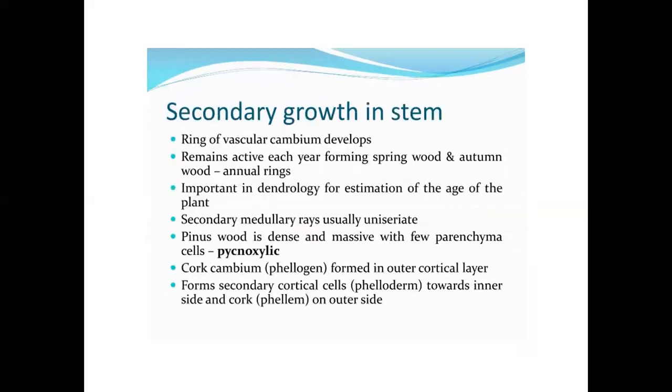Secondary growth in stem. A ring of vascular cambium develops and remains active each year, forming spring wood and autumn wood, that means annual rings. These are important in dendrochronology for estimation of the age of the plant. Secondary medullary rays are usually uniseriate. Pinus wood is dense and massive with few parenchyma cells, hence pycnoxylic. Cork cambium, the phellogen, forms in the outer cortical layer, forming secondary cortical cells, that is phelloderm, towards the inner side, and cork, that is phellum, on the outer side.